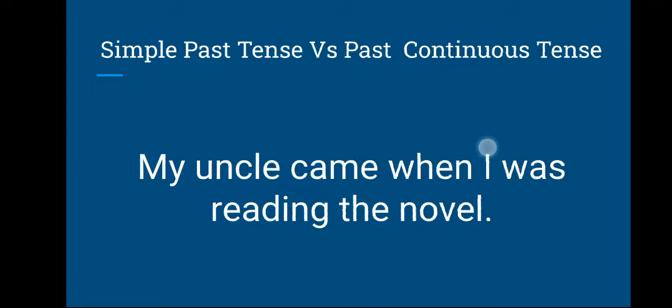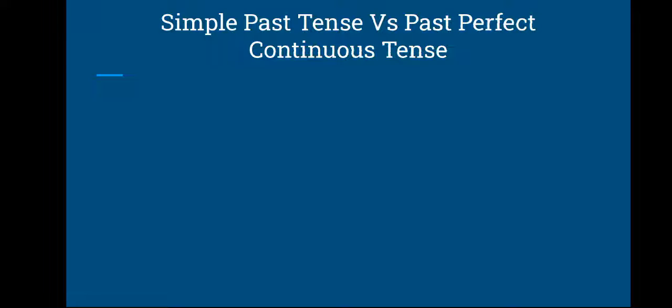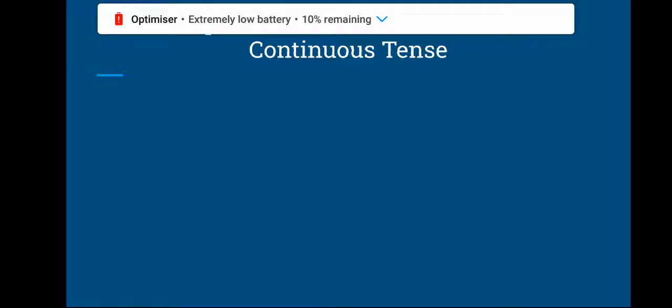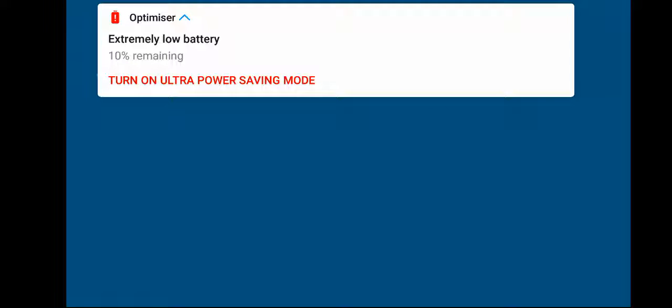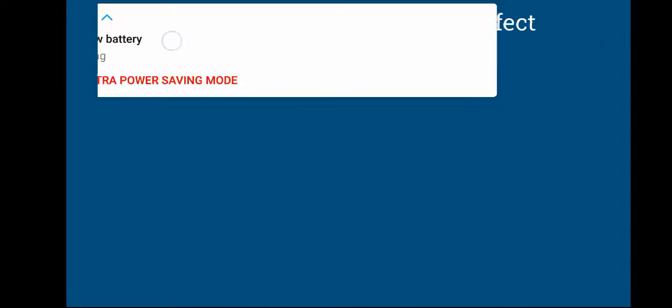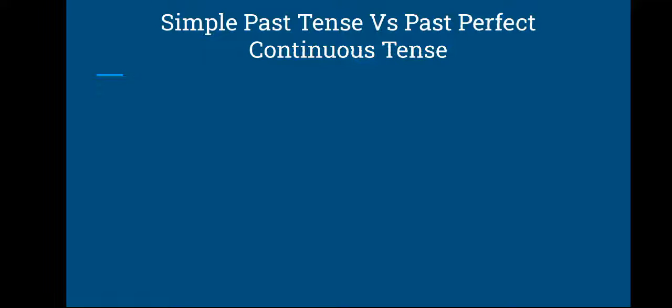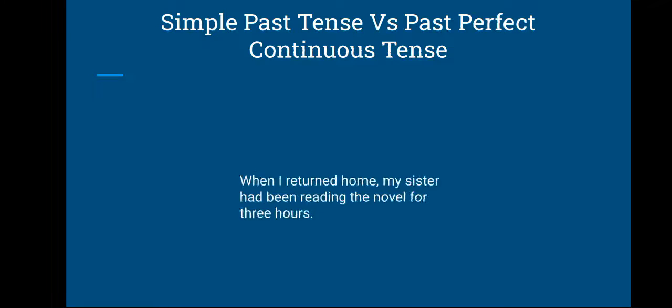Okay, and one more, simple past tense versus past perfect continuous. One part of the sentence is past perfect continuous, so the other part of the sentence should be in simple past tense.